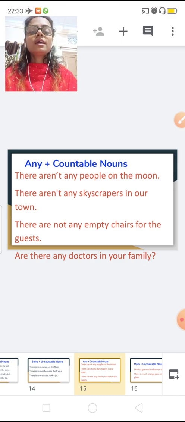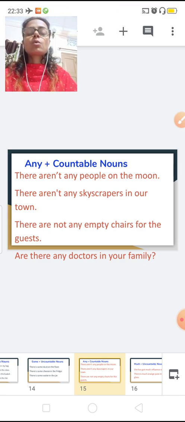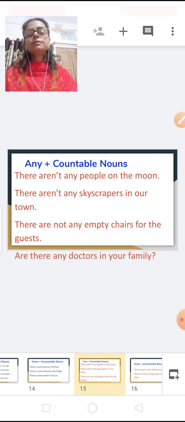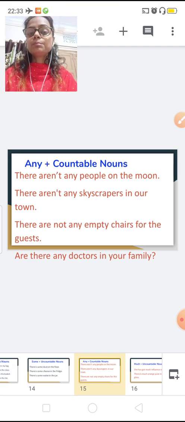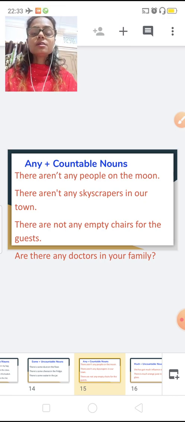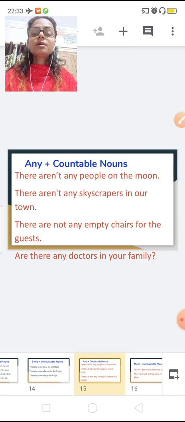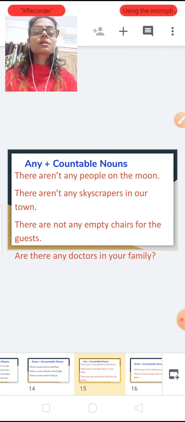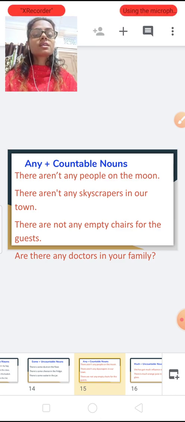So here is any in combination with countable nouns. One by one, let's see the examples. The first example is, there aren't any people on the moon. There aren't means a negative sentence: any people on the moon. Second, there aren't any skyscrapers in our town. Third, there are not any empty chairs for the guests.